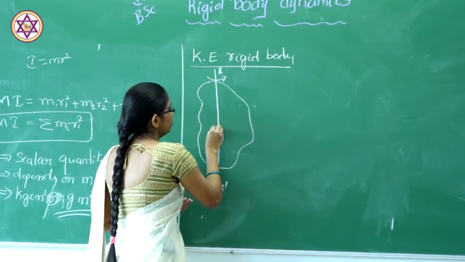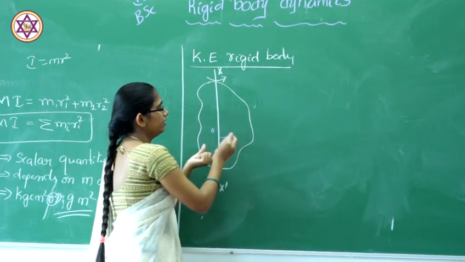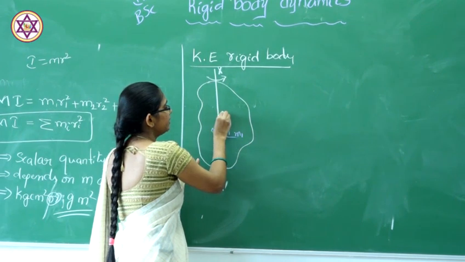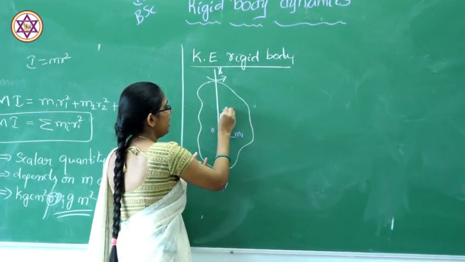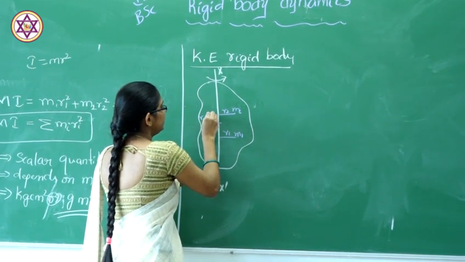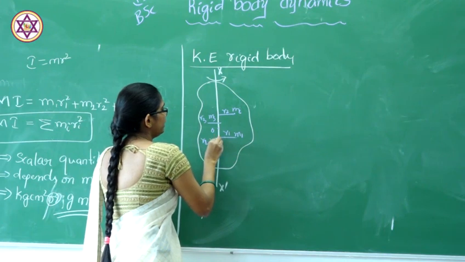With center O, I will take two particles having a distance r1 and mass m1. Similarly the second particle r2, m2, third r3, m3 and next r4, m4.